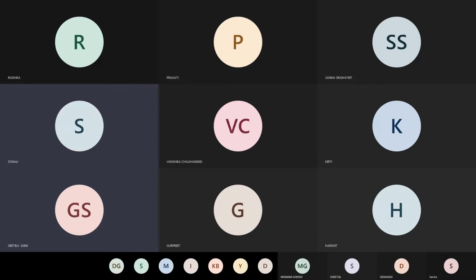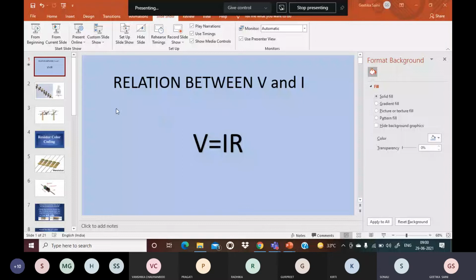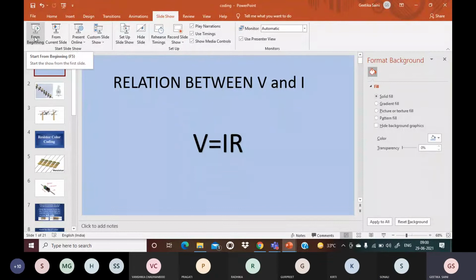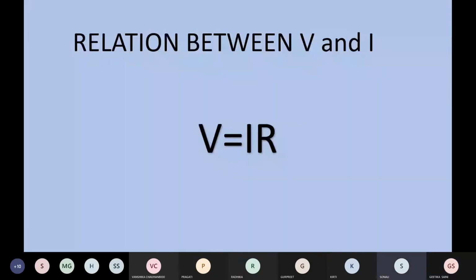Ma'am, may I? Yes, Ma'am, it's Ohm's law. Ohm's law. Yes. So, what is Ohm's law? The potential is directly proportional to the current flowing through the circuit. Yes, potential across the ends of a conductor is directly proportional to the current flowing through the conductor. That is, we can say V is proportional to I.